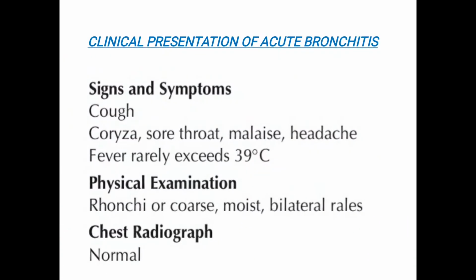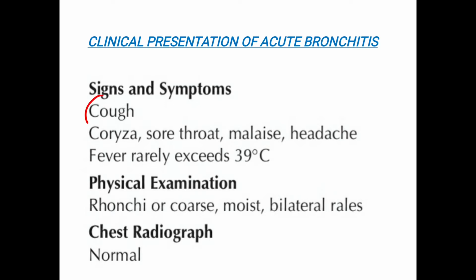Now coming to the clinical presentation of acute bronchitis, let us see what are the signs and symptoms that a patient comes across. Acute bronchitis usually begins as an upper respiratory infection with non-specific complaints. Signs and symptoms can be cough, coryza, sore throat, malaise, headache, and fever, which rarely exceeds 39 degrees Celsius.